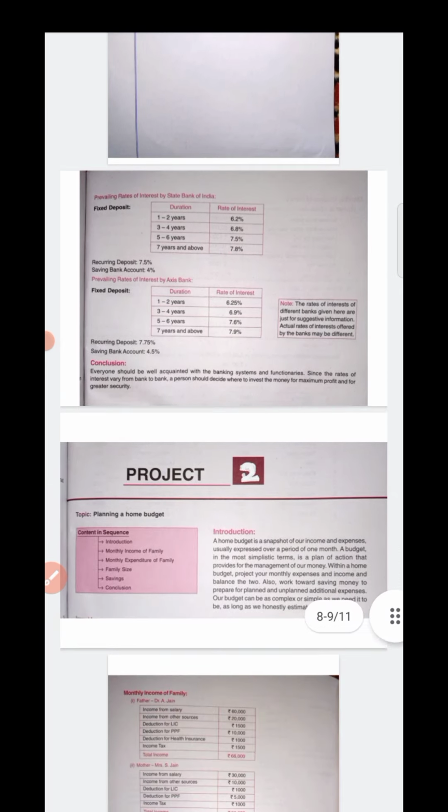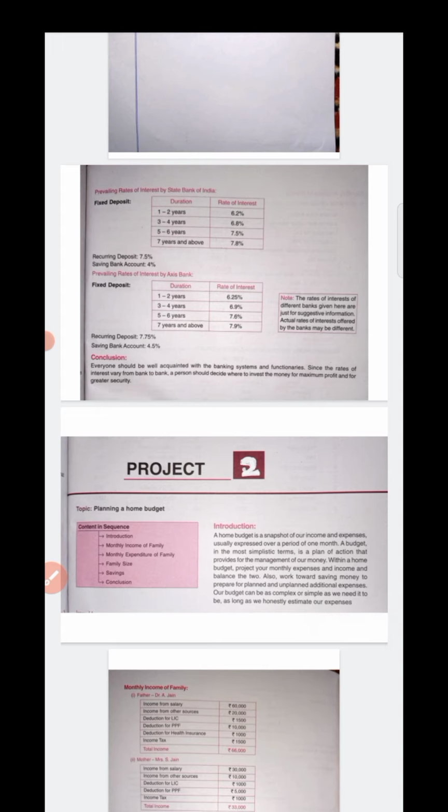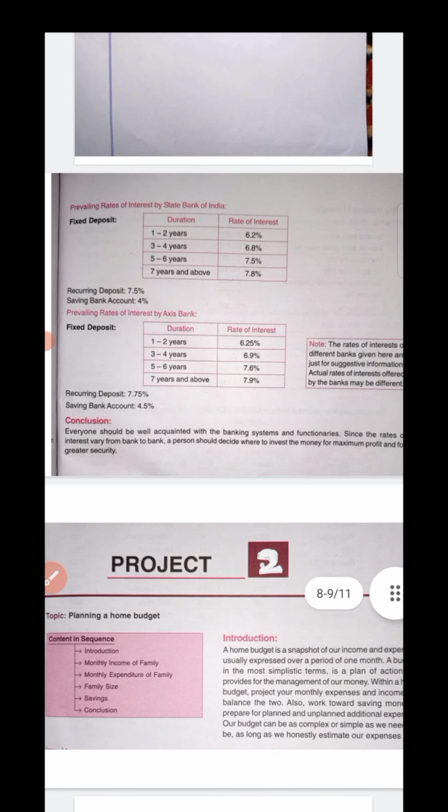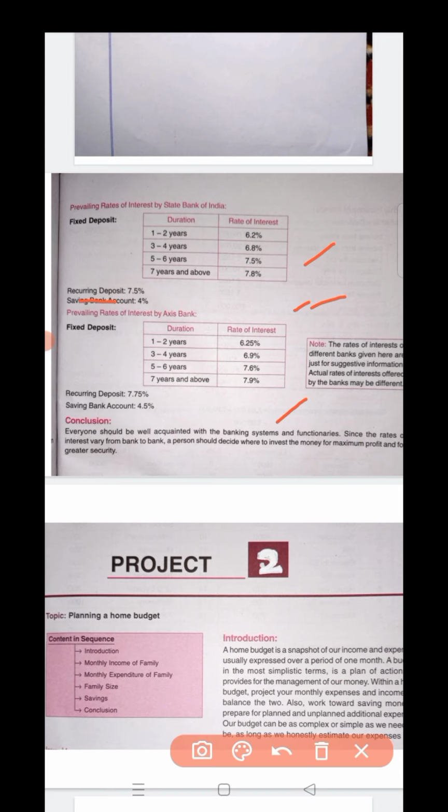Okay children, this is the next page of your first project number 1, the last page: prevailing rate of interest by State Bank of India. And then comes your fixed deposit account. Here it is the rate of interest paid by State Bank, and this one is by Axis Bank. So this chart you can make and write as it is, and this is our conclusion.